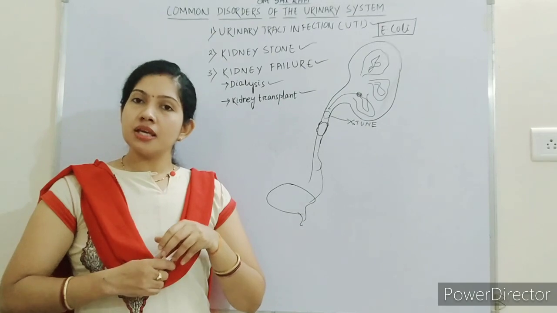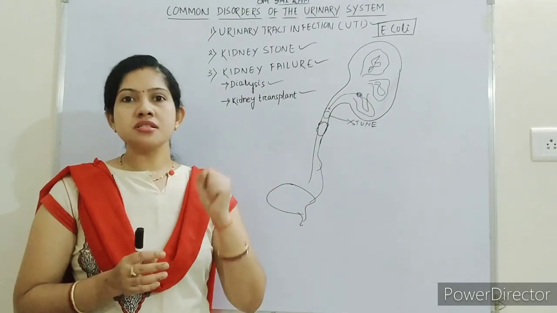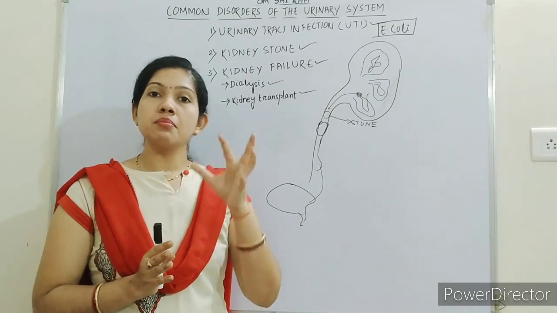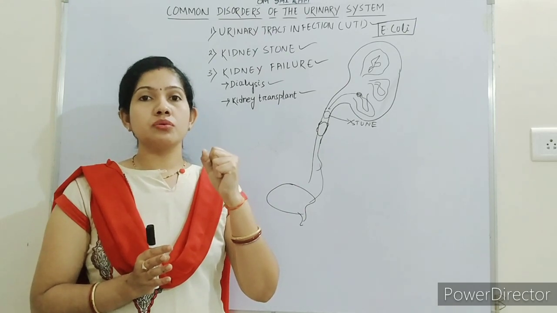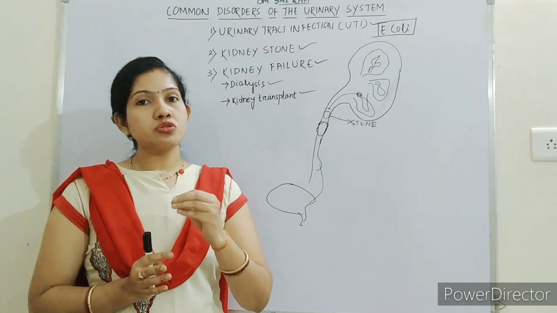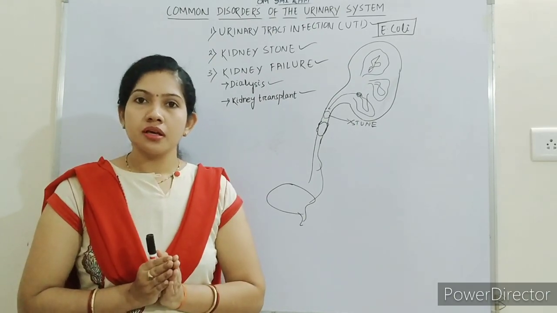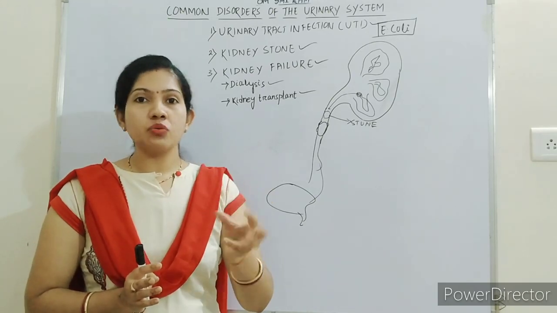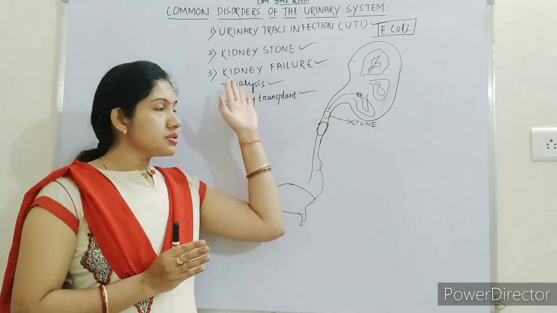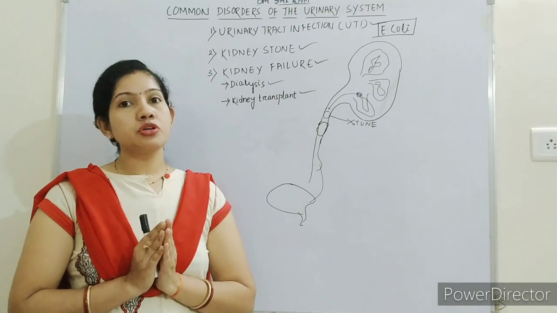So again I am repeating, if you need a healthy kidney, then the first step is you should drink sufficient water. And avoid mineral content food, mostly calcium content. You should not take more salt. Limited amount of salt you should take, and more mineral content water also you should not take. It will cause kidney stone. Got it? So this is all about some common disorders related to the urinary system.